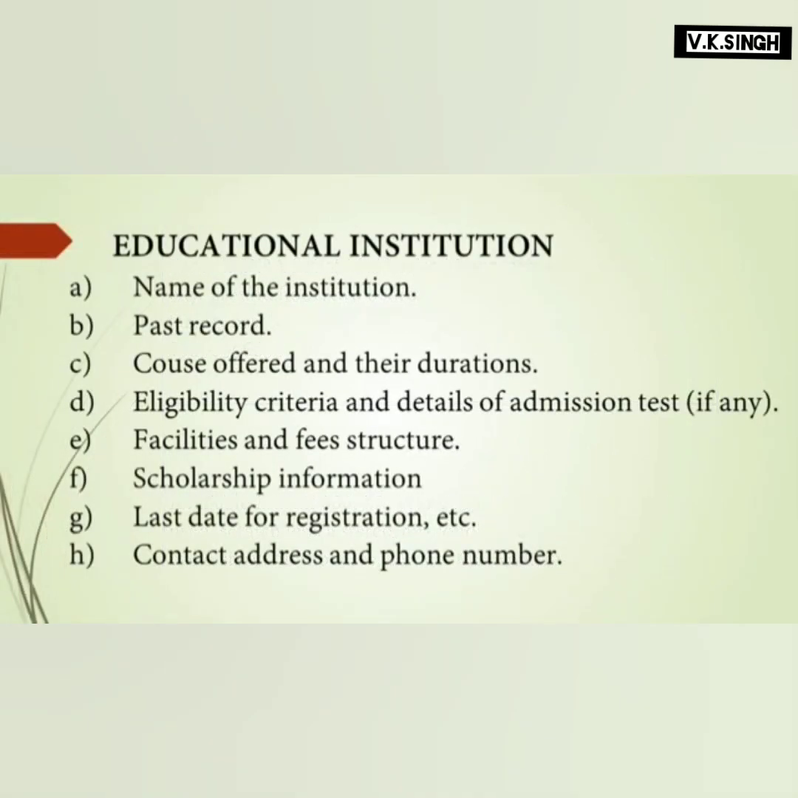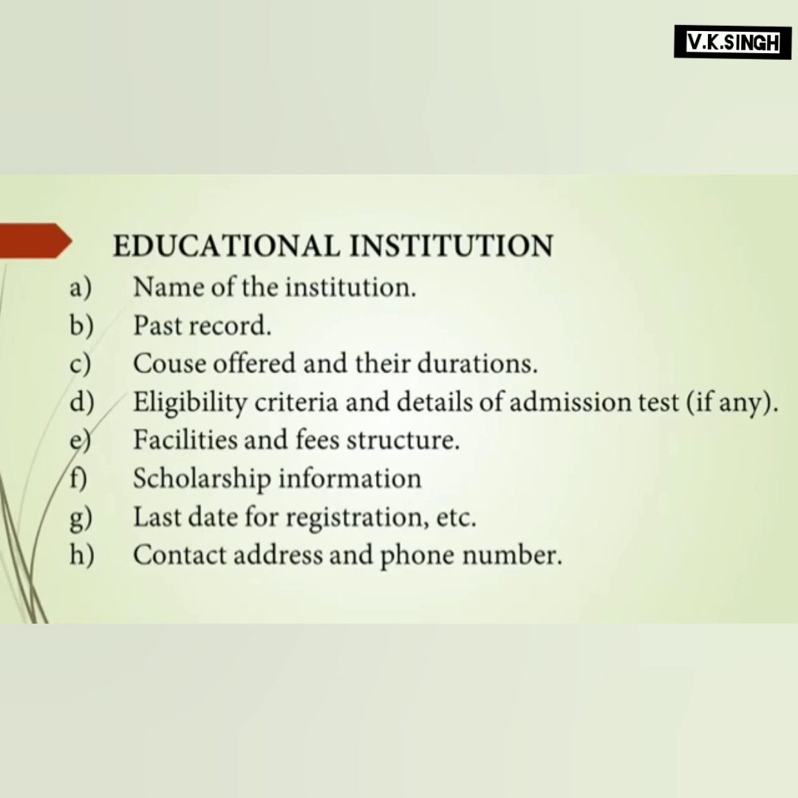So now let's look at the next type of ad. The next type of ad is educational institution. Usually educational institutions give different kinds of ads to talk about their courses, etc. So what are the things you have to write? You have to write the name of the institution, the past record if you know any about it, the courses offered and their duration, eligibility criteria and details of admission test, etc. Facilities that are available, fee structure, scholarship information, whether scholarship is available or not, last date for registration, and then finally contact address and phone number.